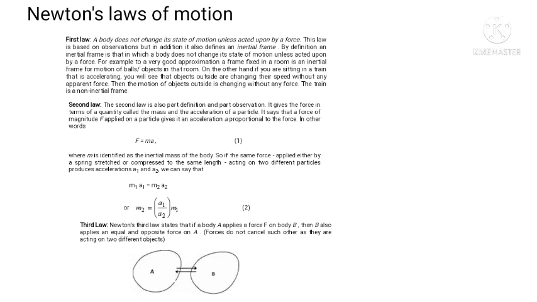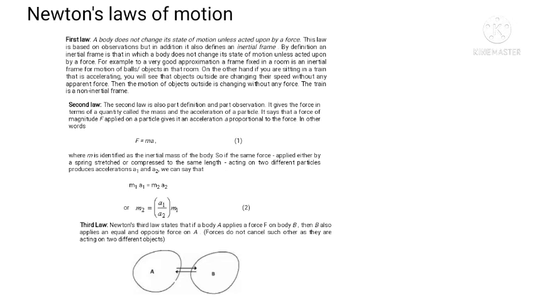Thus, by comparing the acceleration of a particle and a standard mass when the same force is applied on each of them, we get the mass of the particle. This gives us the definition of mass. It also gives us the measure of force by the equation F equals ma. One newton of force provides an acceleration of 1 meter per second square to a standard mass of 1 kg.